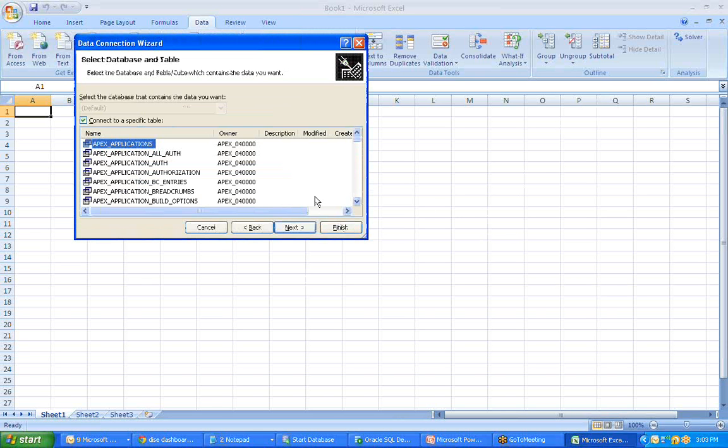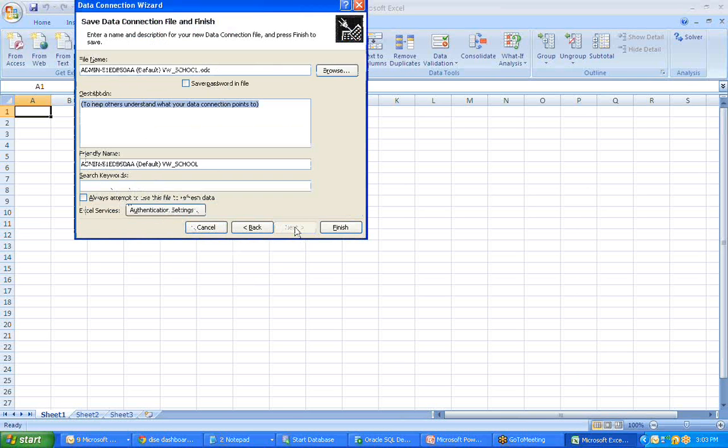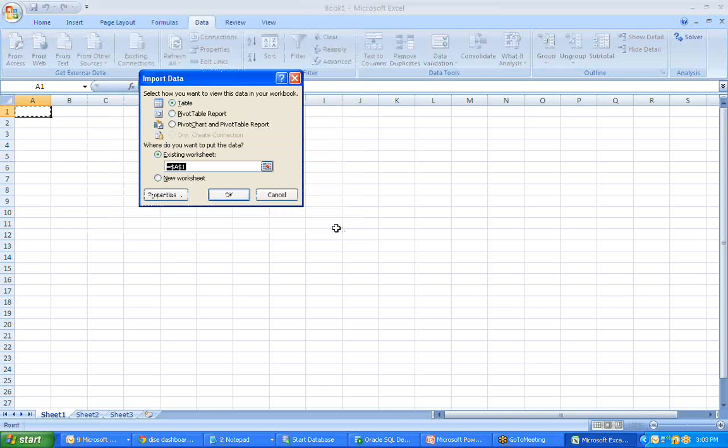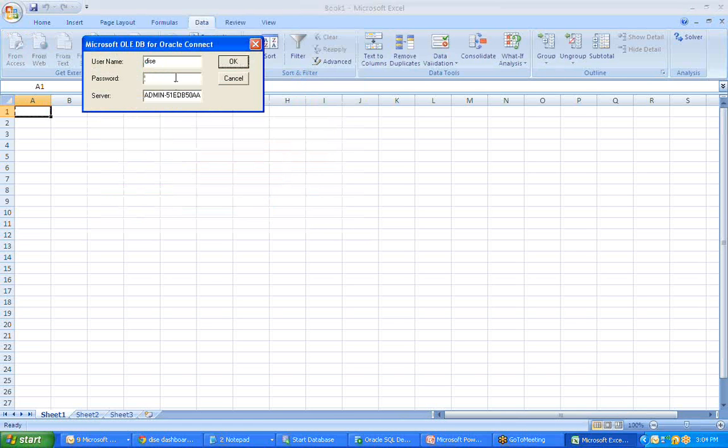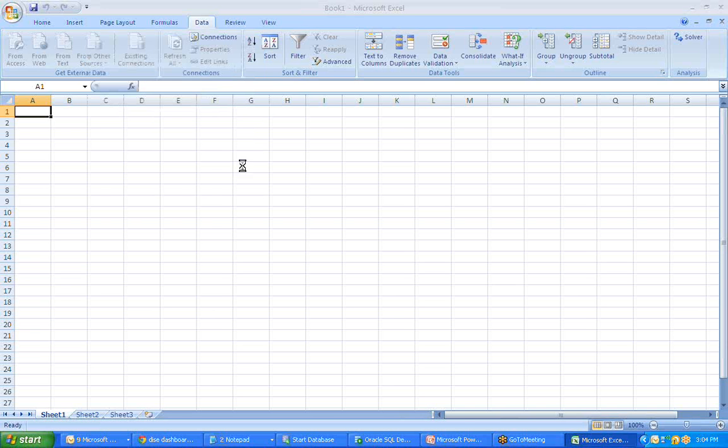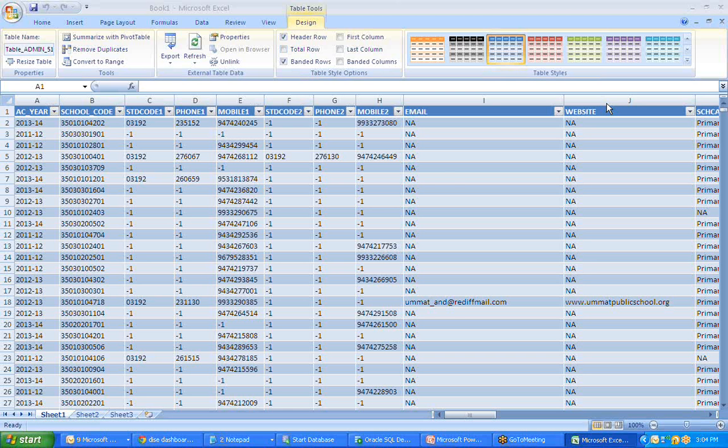Then type in VW and pick up any one of the views. So suppose I pick up in school. Pick up next. That's it. Place it here, so you can pivot as a pivot table or a pivot chart or whatever. Pick up OK. Pick up Dise. You're done. And here you get all the data from the Dise in an Excel format.